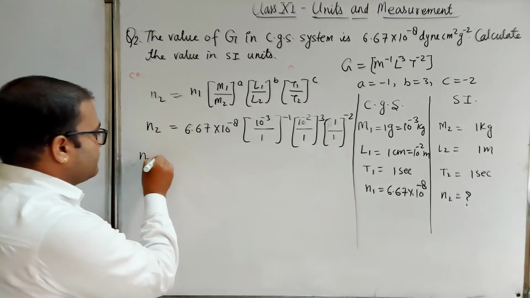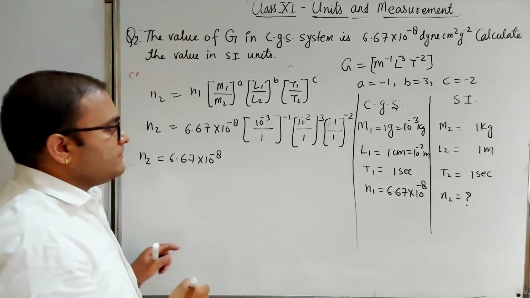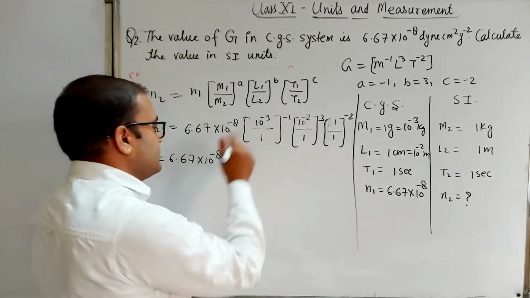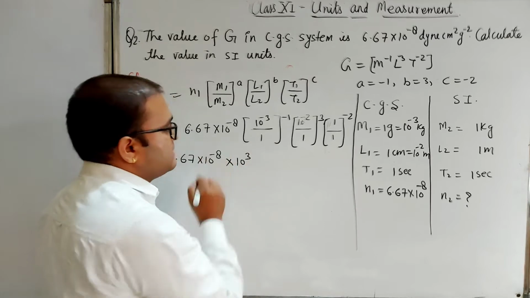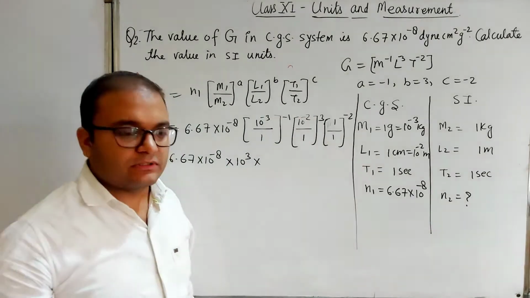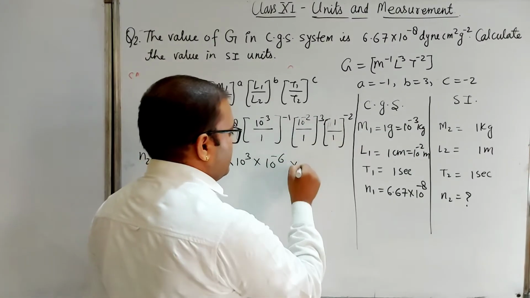So n2 equal to 6.67 into 10 to the power minus 8, 10 to the power minus 3 to the power minus 1, minus minus plus, so it will become 10 to the power plus 3, and multiplied by 10 to the power minus 2 to the power 3 means 10 to the power minus 6, and here it will be 1.